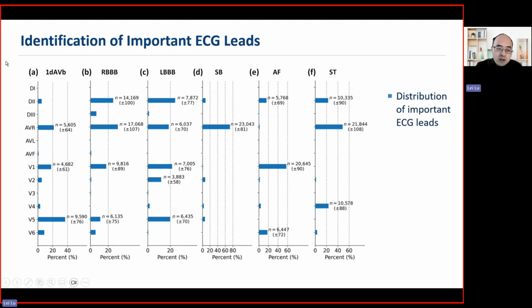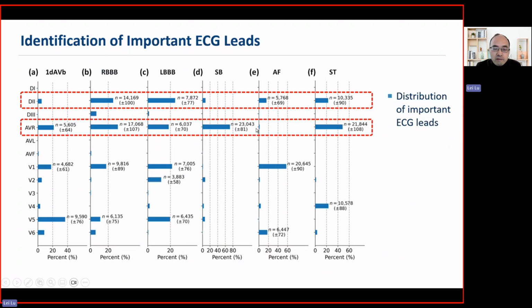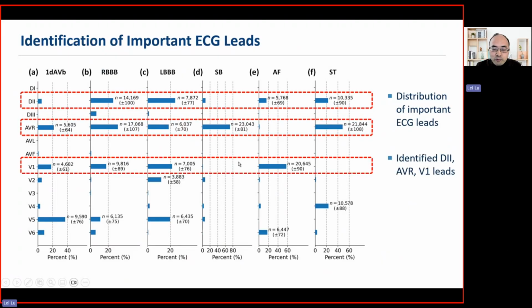So for example, this is the distribution of important ECG leads for the first degree AV block. And this is the distribution for right bundle branch block and left bundle branch block, and also sinus bradycardia, atrial fibrillation, and sinus tachycardia. We can say that the D2 lead is very important for almost all the different types of cardiac arrhythmias. AVR is important for 5 out of 6 arrhythmias, and the V1 lead is important for 4 out of 6 arrhythmias.